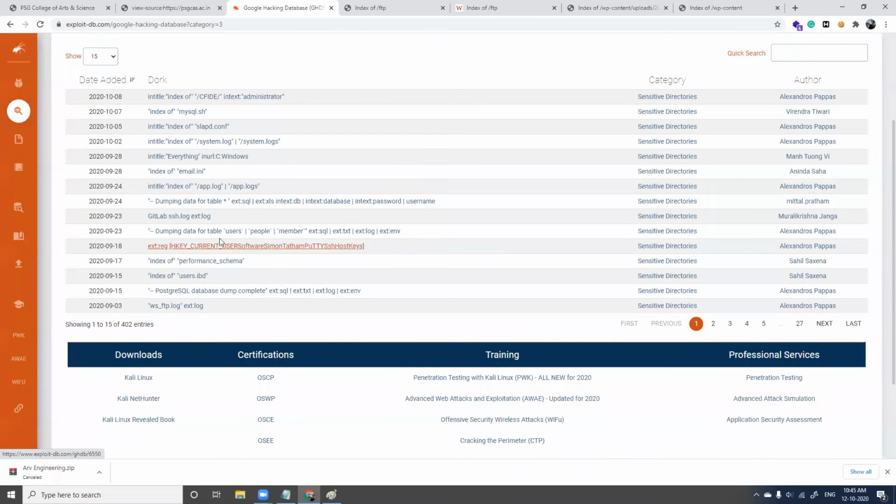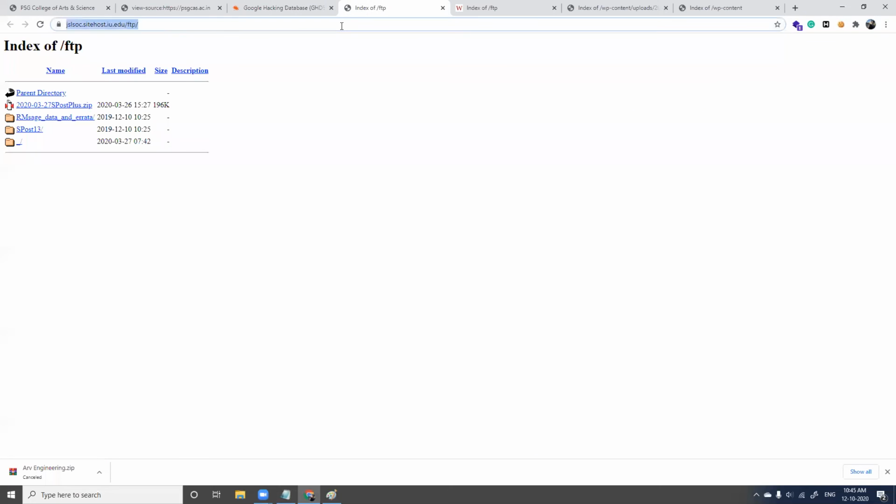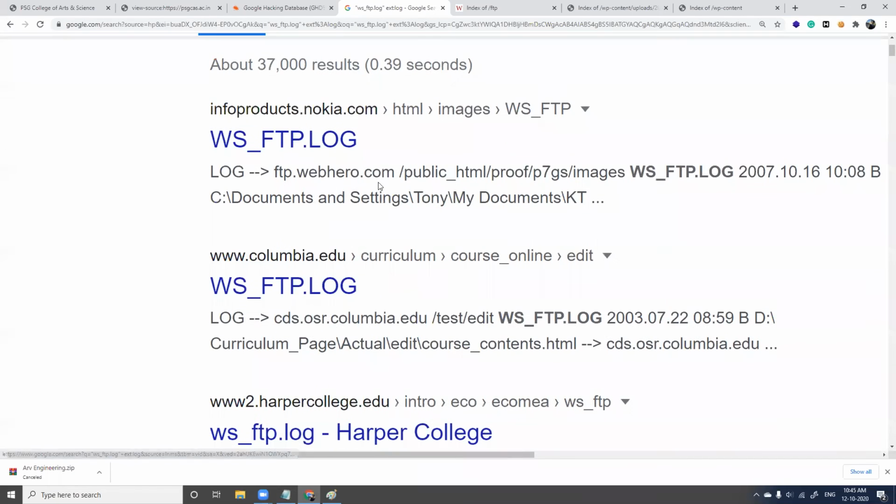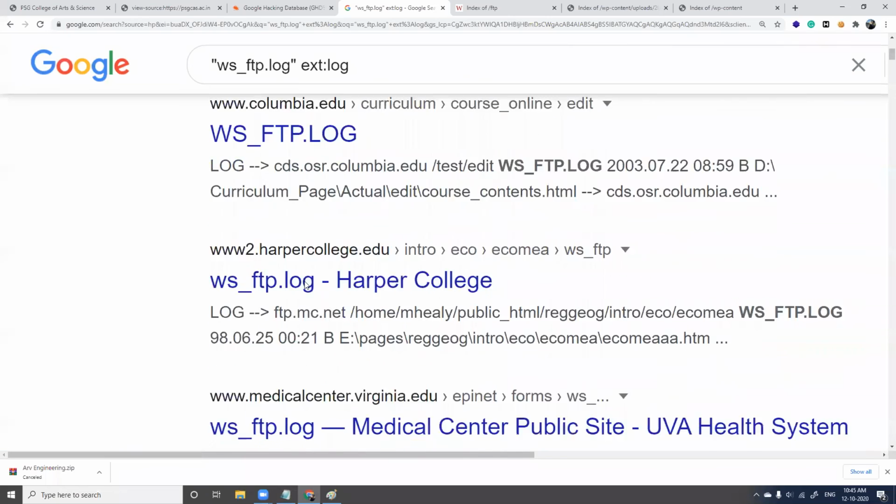Let me choose... okay, not log. We'll go for this, the FTP log. I'll just copy this and paste it in Google. So for sure, I'll be getting some sensitive directories here. See here.